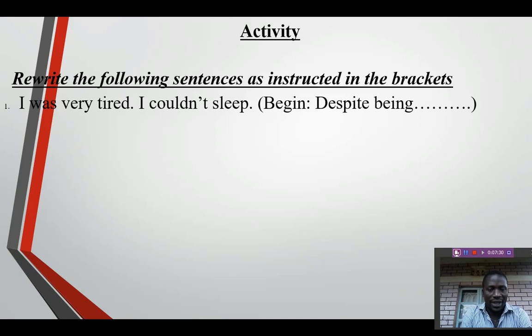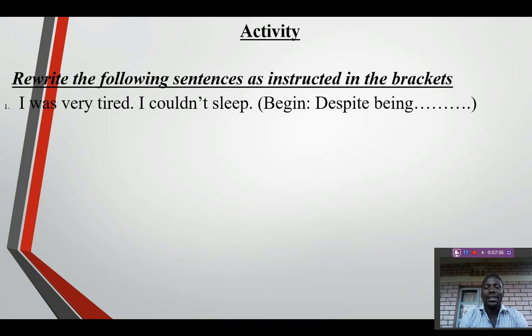I was very tired. I couldn't sleep. I was very tired. I could not sleep. I'm sorry for using couldn't, but it's a contraction, so it's a short form of could not. I was very tired. I could not sleep. Another person can read it like, I was very tired. I couldn't sleep.